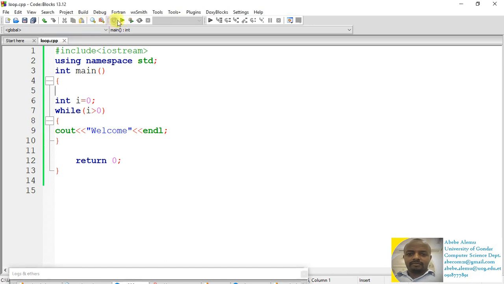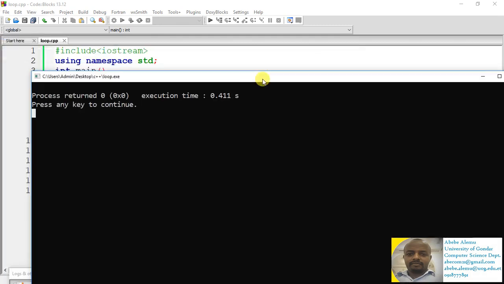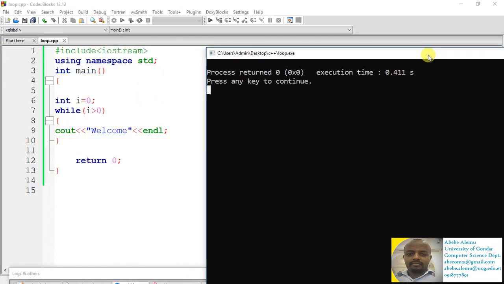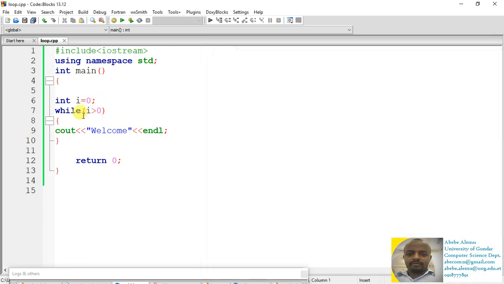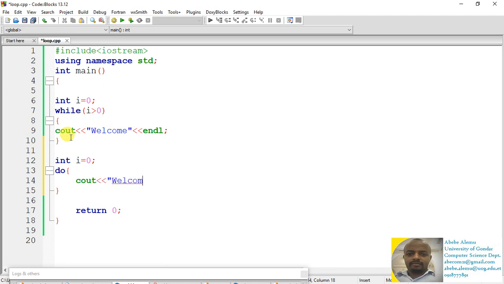So let's compile, run, and have a look. An empty screen will appear. There is no output at all because the condition is false at the beginning. But if you rewrite this program with the do while loop, as usual, the initialization will start, and then the do will continue and display the word welcome, and then at the end we check whether the value of i is greater than 0 or not.